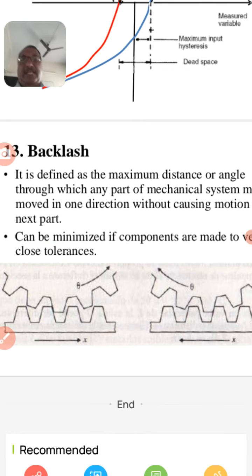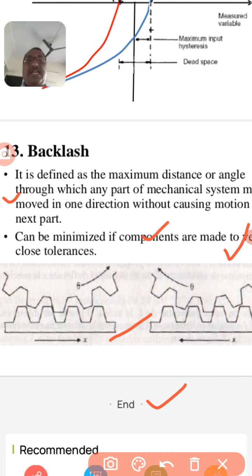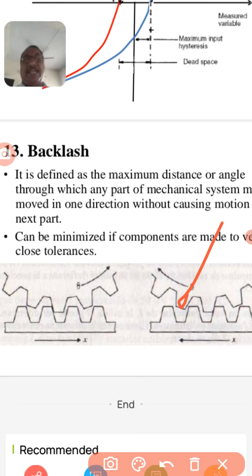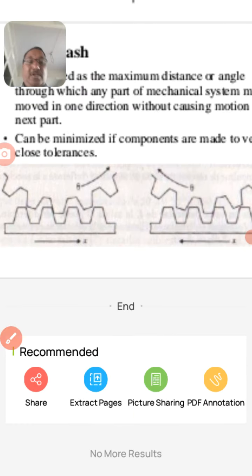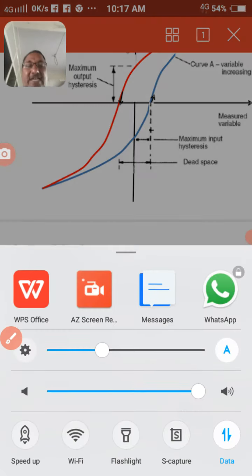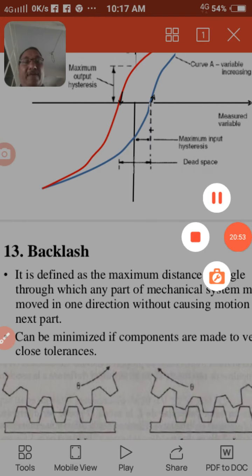I am reading this backlash definition again. It is defined as the maximum distance or angle through which any part of a mechanical system is moved in one direction. So this is what static characteristics is.